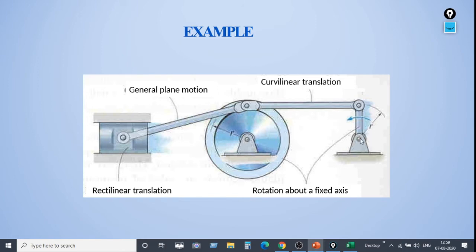Here also, if you observe, there is a fixed point here, and this makes, suppose, a radius of r, and it is moving along that radius only. So this is an example of rotation about a fixed axis. And here, this is an example for rectilinear translation, and this is an example for curvilinear translation.